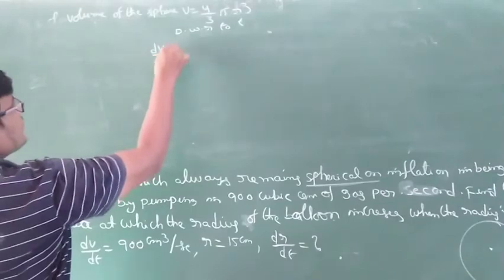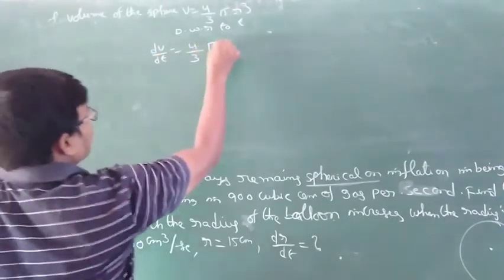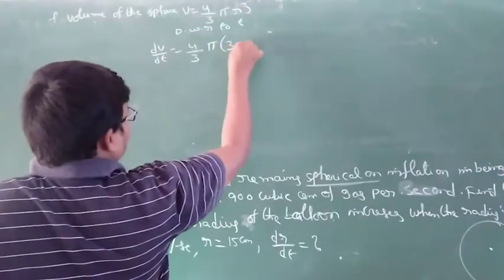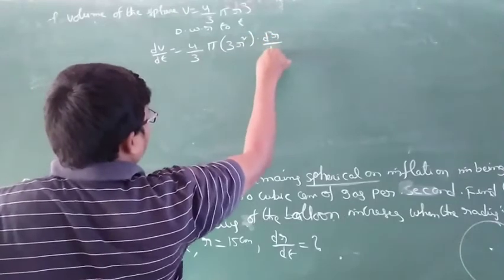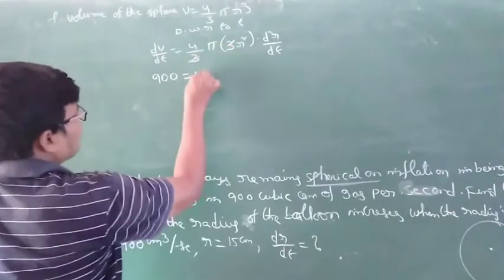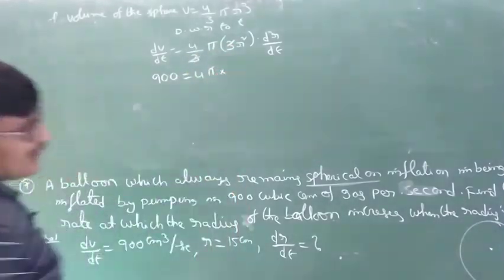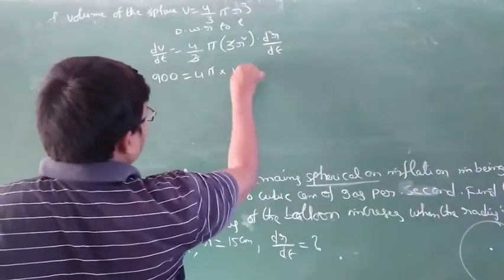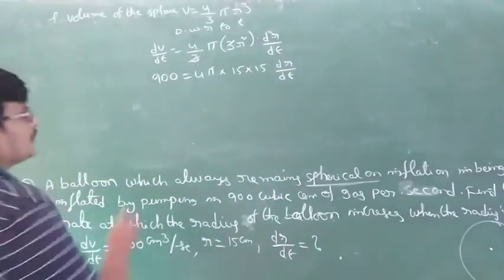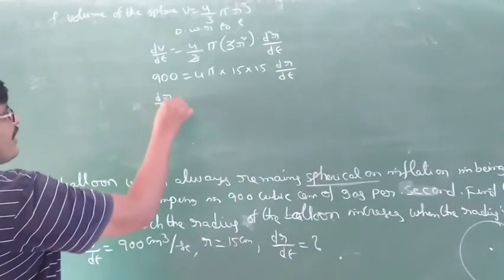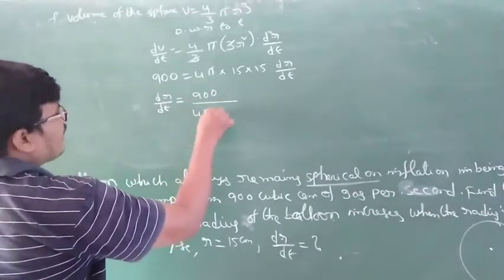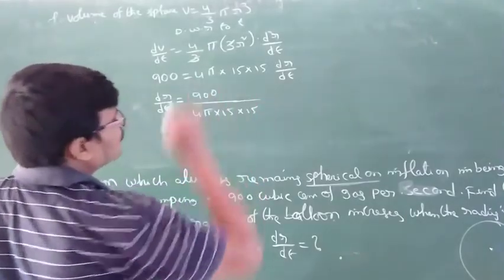dV by dt is equal to 4 by 3 into pi is constant. Derivative of r cube, derivative of x cube is 3x square, so 3r square into dr by dt. dV by dt is equal to 900, 3 cancels, 4 pi into r square. What is r? r is equal to 15. 15 square is 15 into 15 into dr by dt. So, dr by dt we have to find out. dr by dt is equal to 900 by 4 pi into 15 into 15.